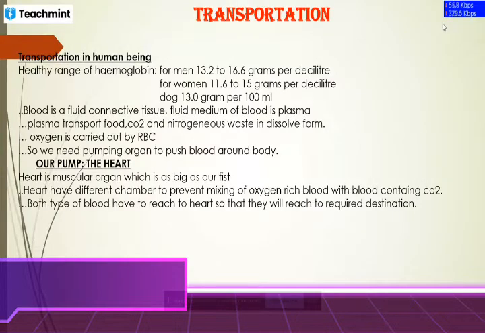It is not that it will push blood here and there, because there is a system formed in our body, and according to that system the blood goes. Okay, we will study ahead how there is a difference of chambers, how they prevent mixing, and how different animals have different types of chambers, some with two chambers, one chamber, and so on. But the main point is that we need a pumping organ. And what is that pumping organ? Heart. So let us move to the heart.